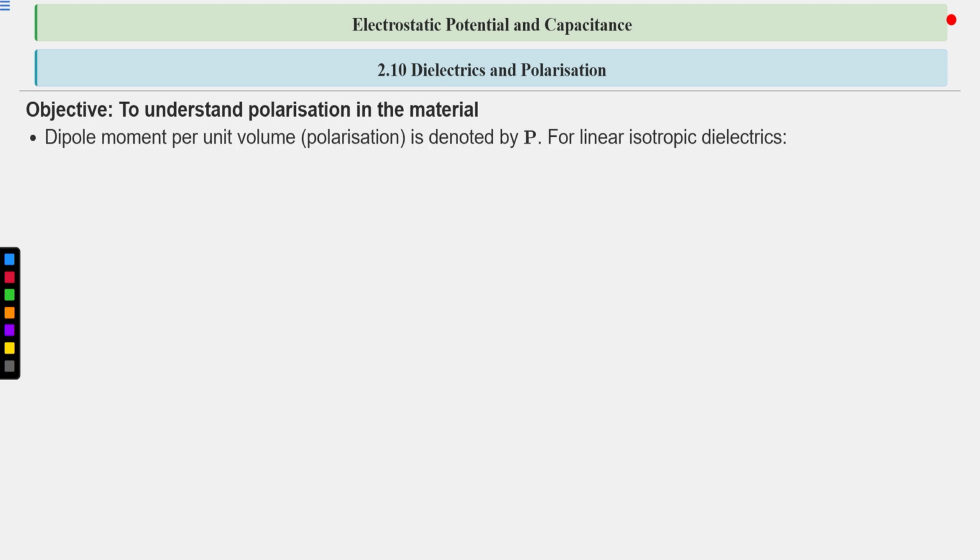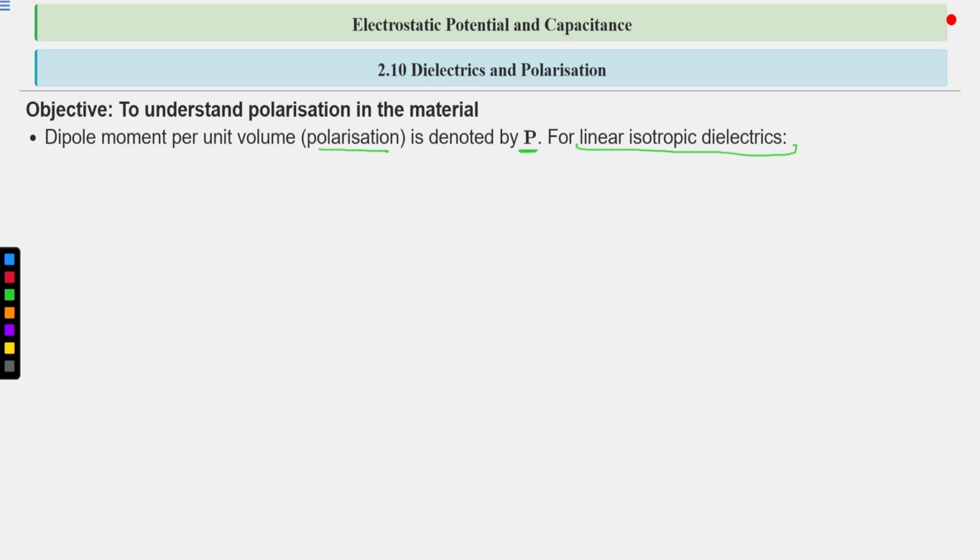Now, dipole moment per unit volume is denoted by P, the polarization vector. The net dipole moment of the whole substance per unit volume is denoted by P, that is polarization, or the polarization vector. For linear isotropic dielectrics, what are they?